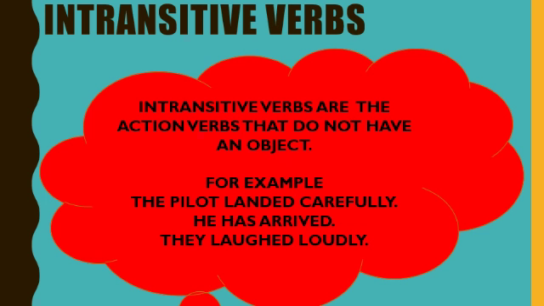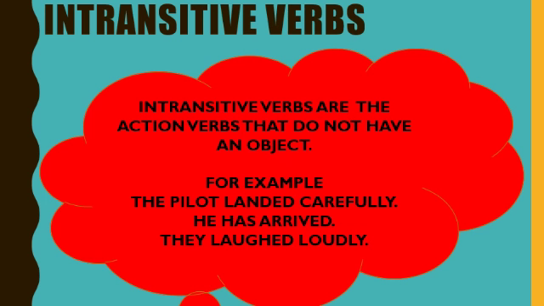Second example, "He has arrived." So arrived is a verb here, but after arrived, no object is there. And without an object, the sentence is conveying its complete meaning. It does not need any object to complete its sense. So that's why it is an intransitive verb.